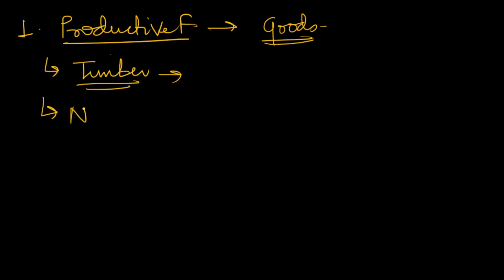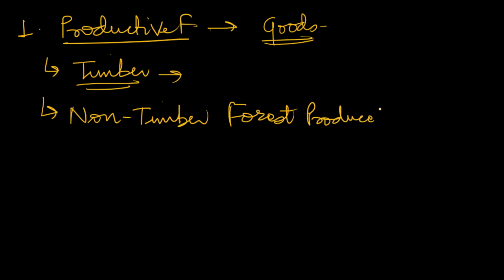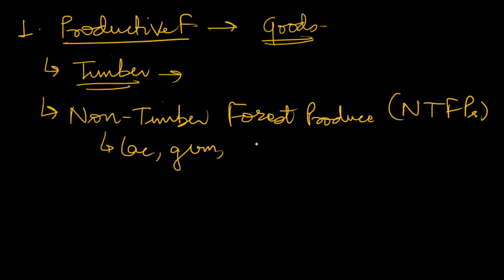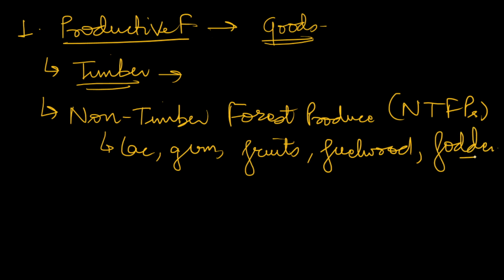We also get non-timber forest produce, that is NTFP. Here you can mention various things such as lac, gum, fruits, fuel wood, fodder, all these things which we get from the forest, which are non-timber based products.